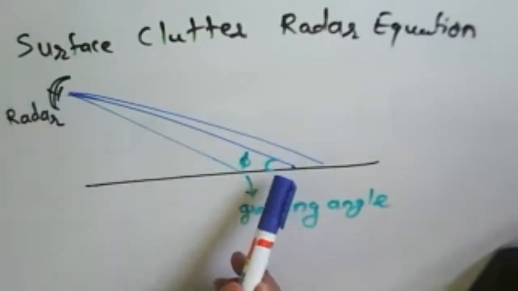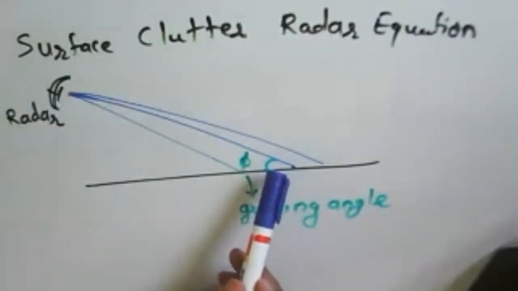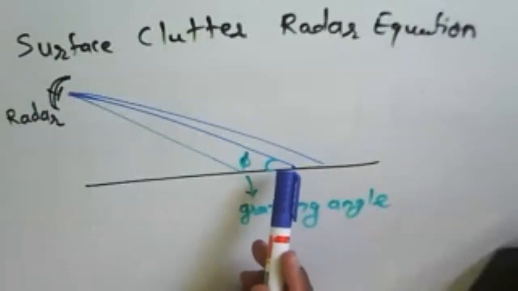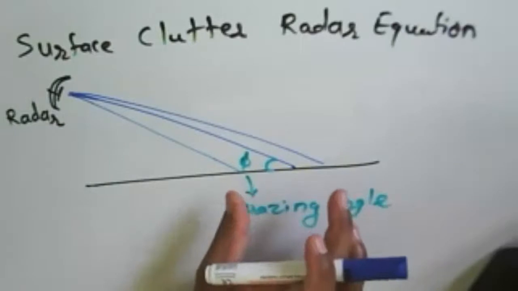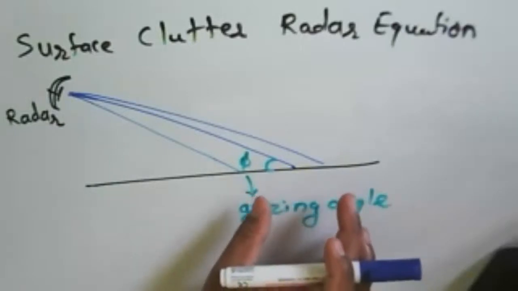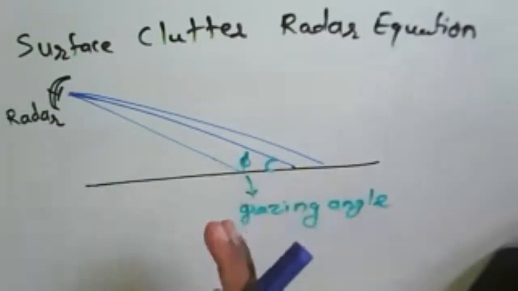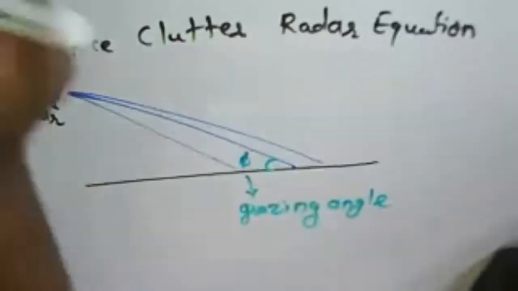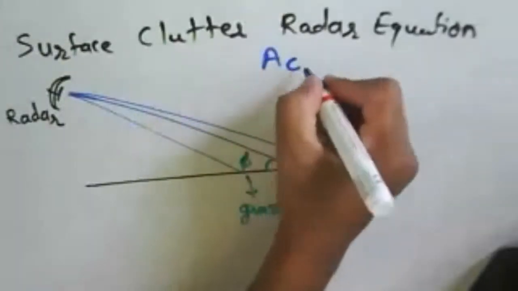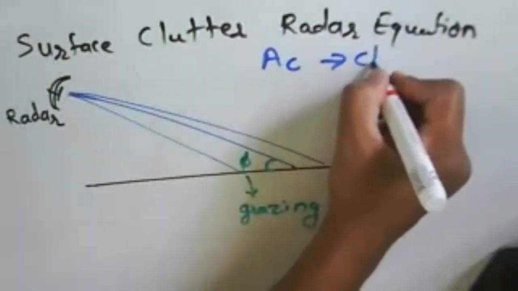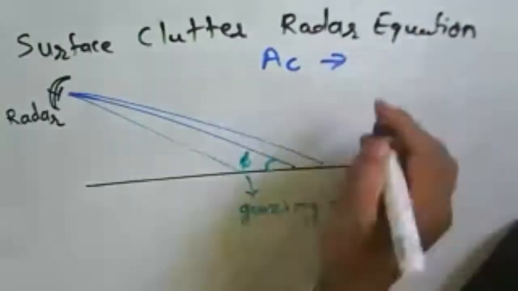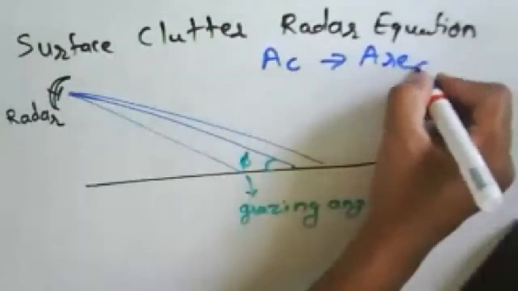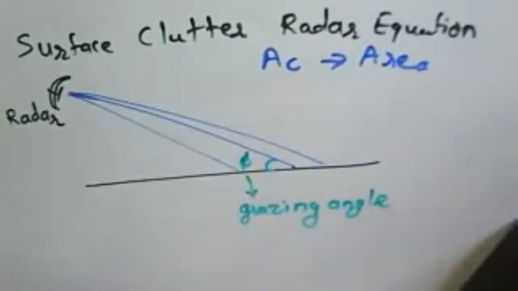So we are getting a signal received from this surface here, and we consider that the total area is AZ here. Already we have seen that Ac is nothing but the clutter area. So instead of that, what will be the radar cross section there? For a radar cross section, the clutter area will be Ac here.